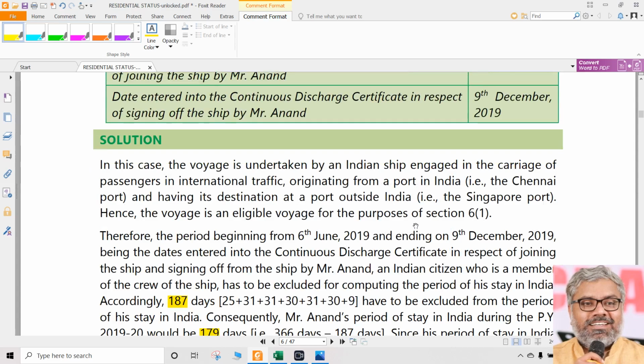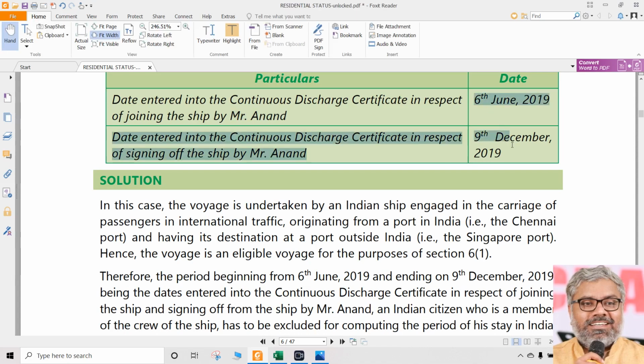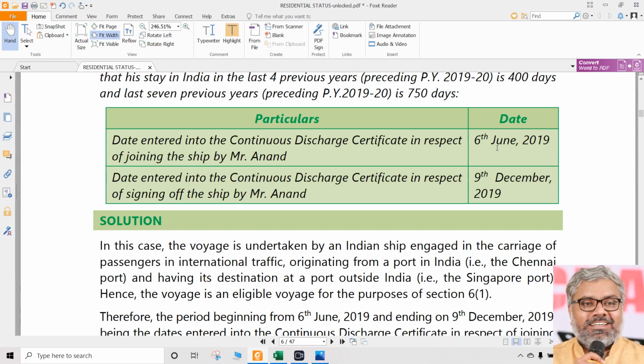The number of days of stay in India in that case will exclude the period between the entry of that person's name in the continuous discharge certificate and the date entered on signing off the ship in the continuous discharge certificate. Like that you can calculate.